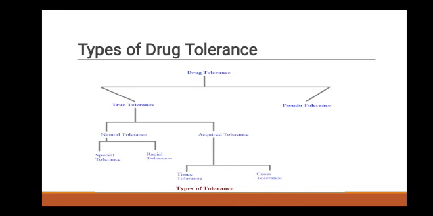And the second type of drug tolerance is pseudo tolerance. Pseudo tolerance is observed only with the oral route of administration. When a small dose of poison is taken orally, tolerance to it is developed by the gastrointestinal tract. This is possible after repeated administration of small quantities of poison by the oral route, as the individual becomes immune to such poison. But after this, if some other route of administration is chosen, then poisoning will occur.